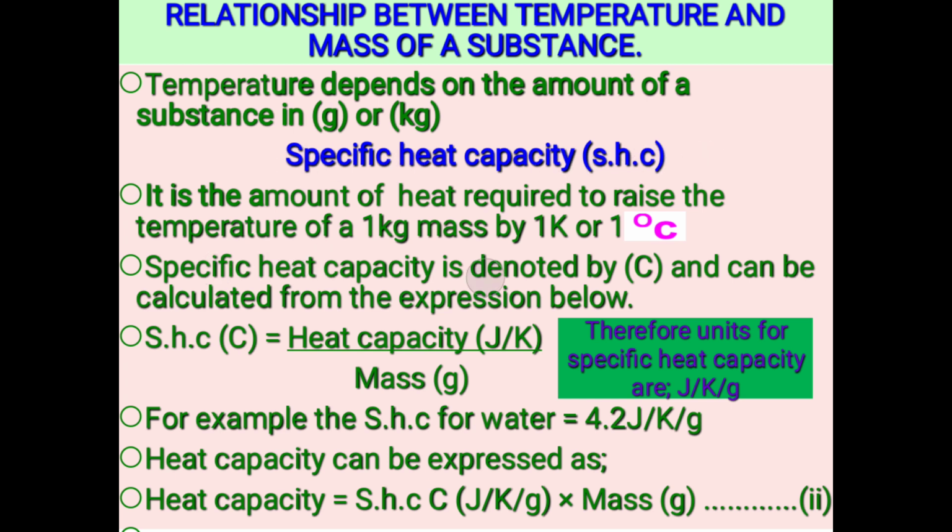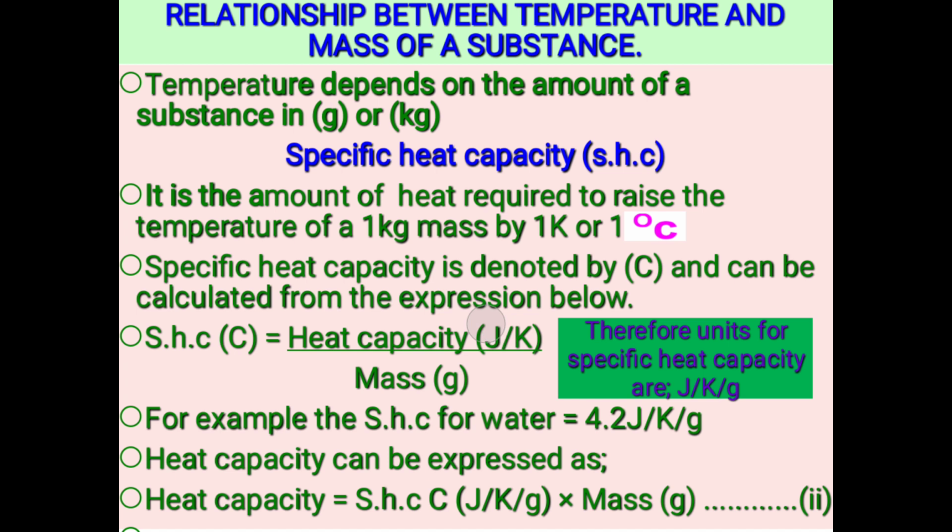Specific heat capacity can be denoted by capital C, and it can be calculated from the expression below. So therefore, for calculations, if you want to calculate specific heat capacity, it is going to be the heat capacity divided by the mass. Hope you get me there.